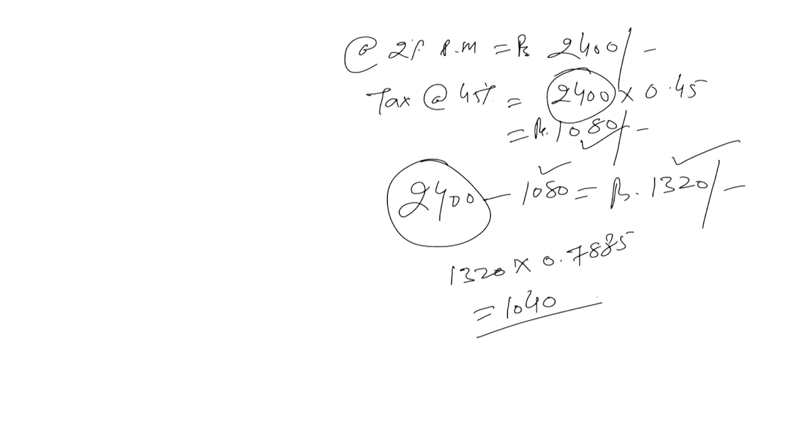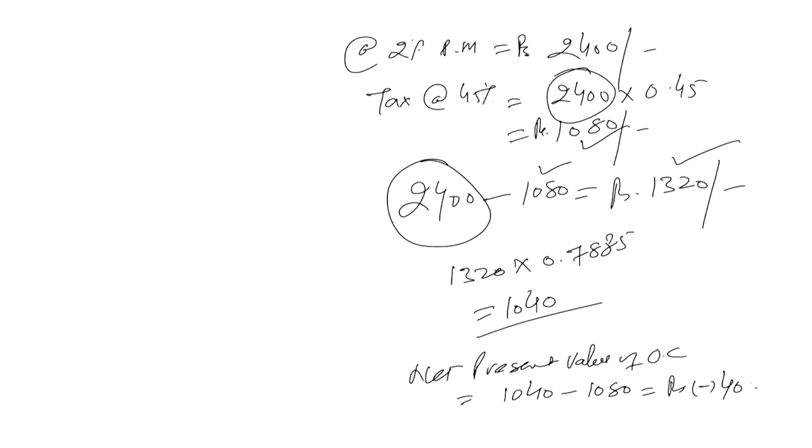So what is the net present value of this opportunity cost? The NPV of the opportunity cost is 1040. How much has gone to the government? 1080. So the NPV of the opportunity cost, if you see here, is rupees minus 40. So because of this particular problem, the net present value becomes negative.